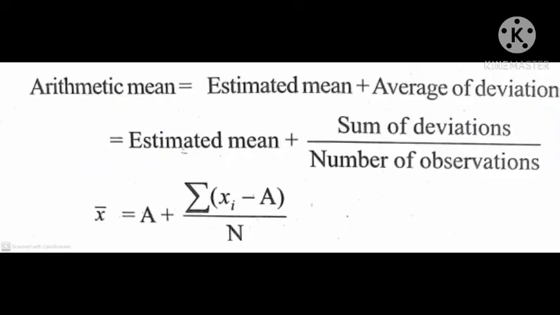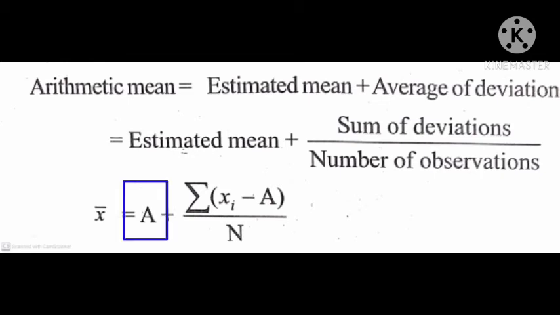Next topic, arithmetic mean. We can find it through the estimated mean and the deviation of all observations from it. That is, arithmetic mean is equal to estimated mean plus average of deviations. That is, estimated mean plus average of deviation, means sum of the deviations by number of observations. That implies x bar is equal to capital A plus sigma xi minus A by capital N.